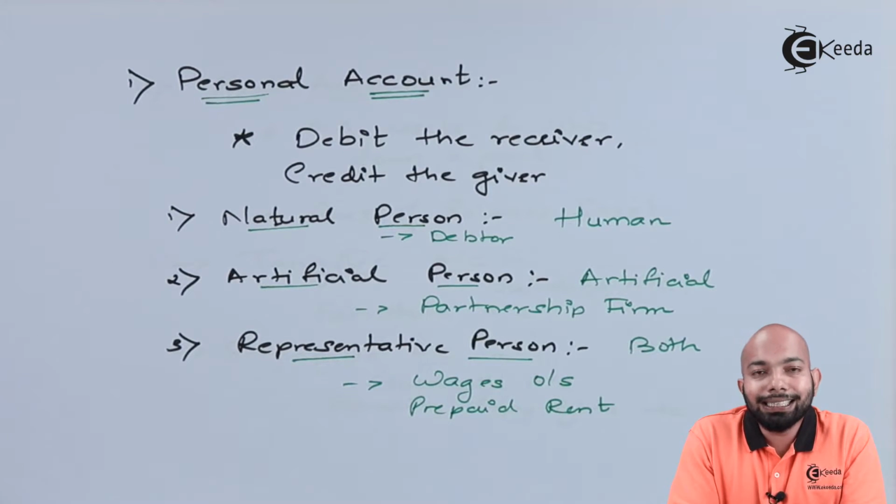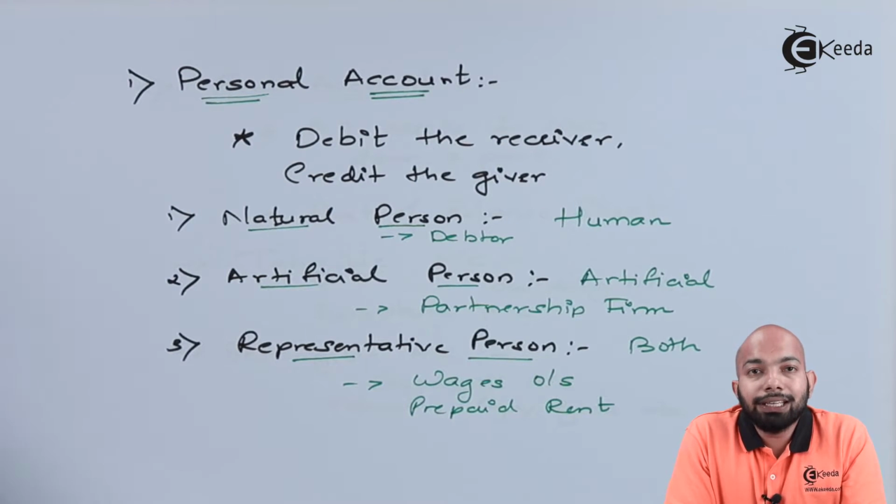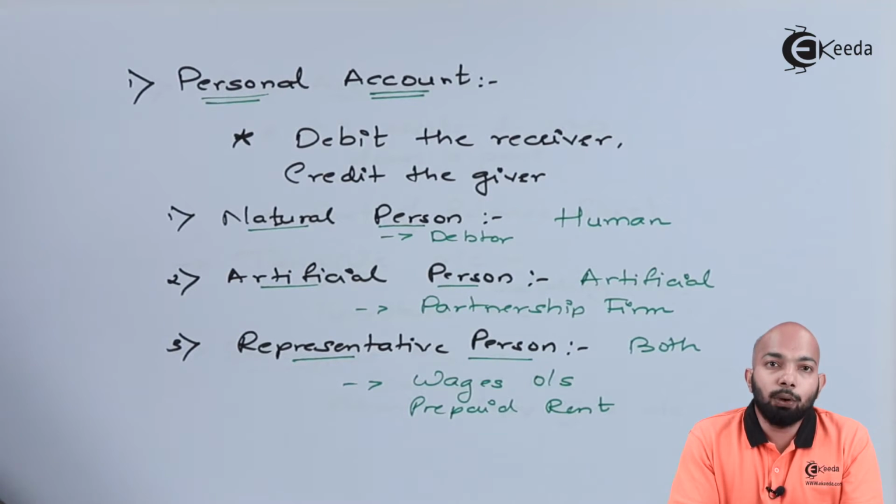Now the third category that we have is representative, something that we can call a mixture of natural and artificial both. When we talk about representative accounts, that means, for example, wages outstanding. Wages refer to an amount that we have to give to our employees.